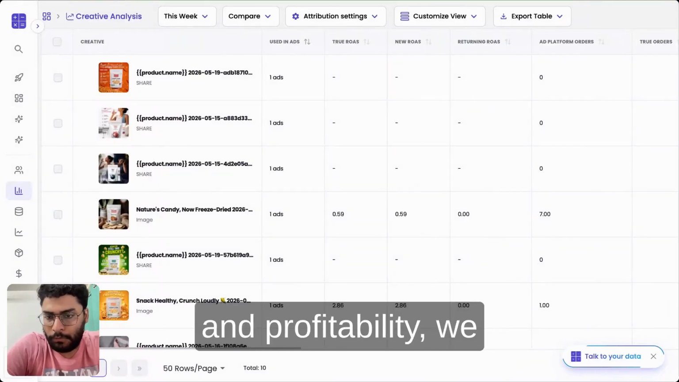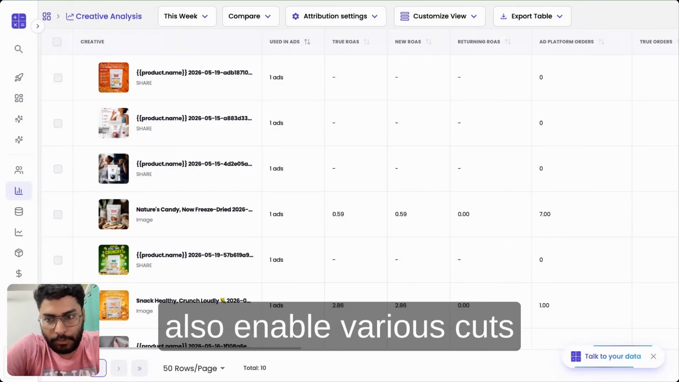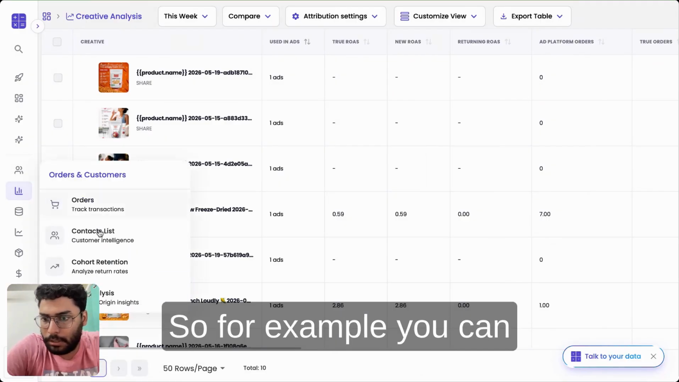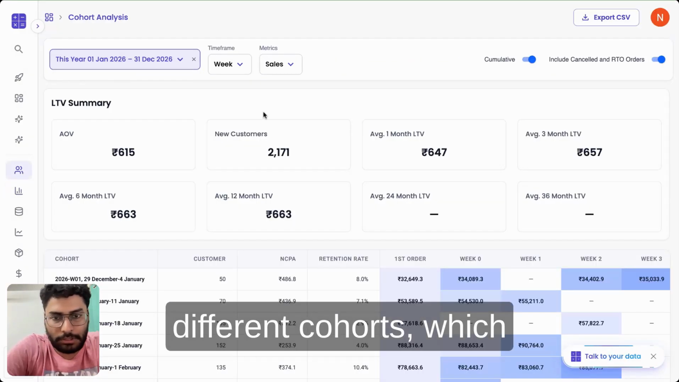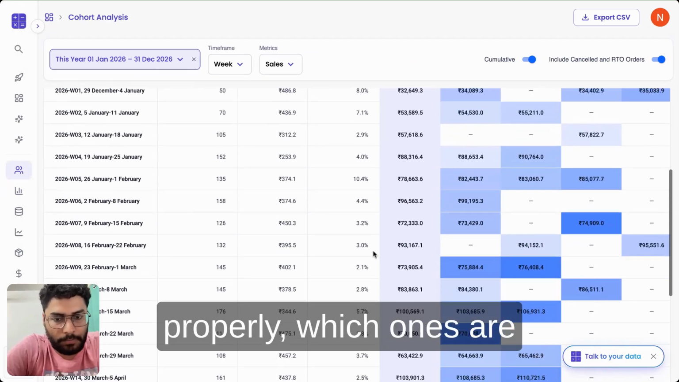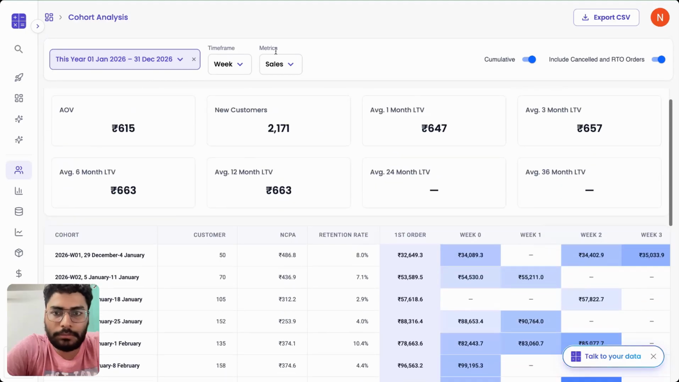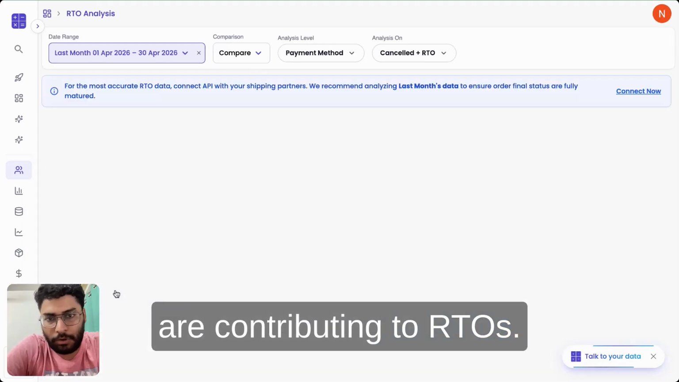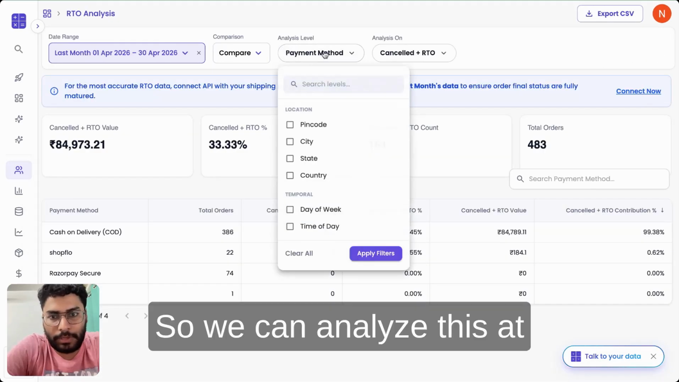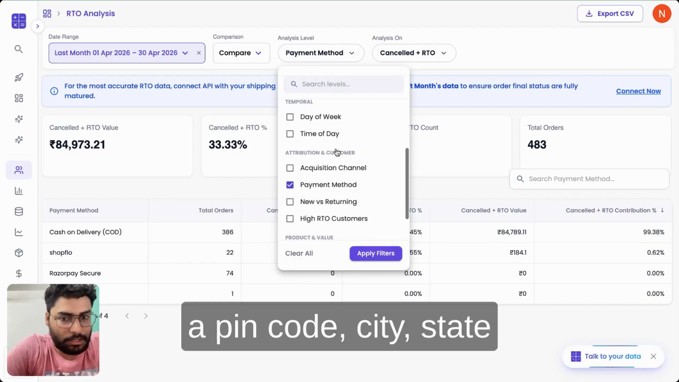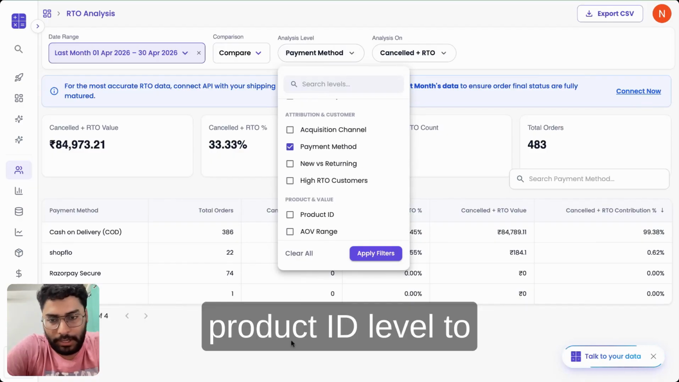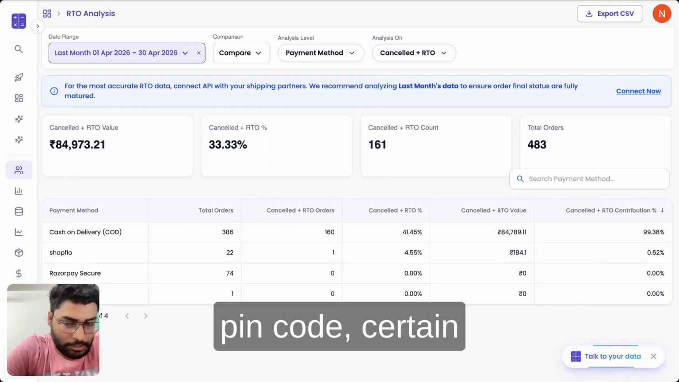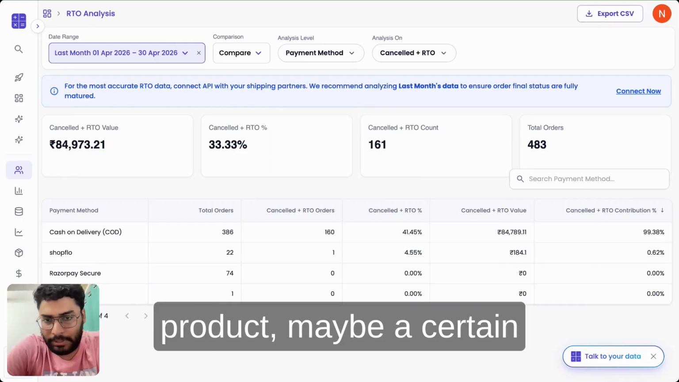Along with attribution and profitability, we also enable various cuts of your marketing data. So, for example, you can actually analyze your different cohorts, which ones are maturing properly, which ones are not maturing on time. Similarly, you can also analyze which segments are contributing to RTOs. So we can analyze this at a pin code, city, state, or payment method, or product ID level to actually find out if RTOs are being contributed by a certain pin code, certain geography, certain product, maybe a certain creative.